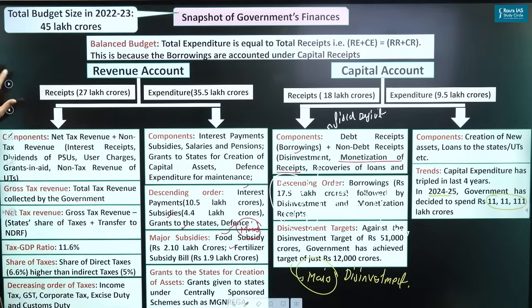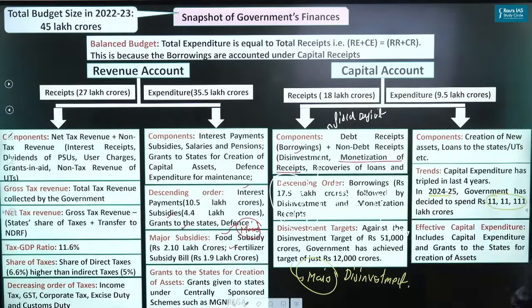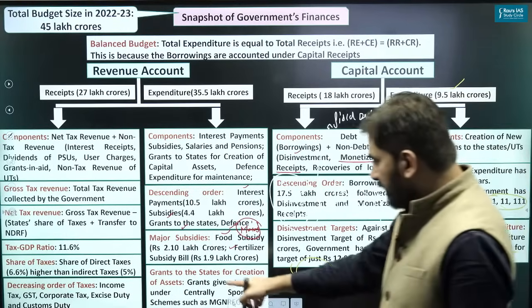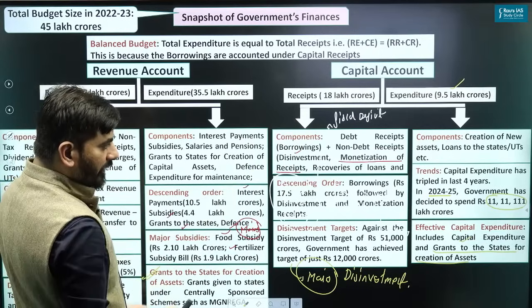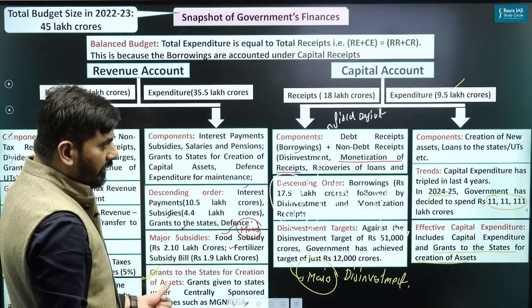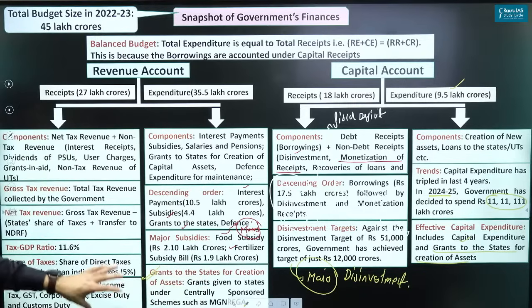And then we have a concept of effective capital expenditure. Effective capital expenditure means capital expenditure of the center, which is like 9.5 lakh crore, plus the grants which the center gives the states for creation of assets. This one is around 3. So you can see almost it is 12.5 lakh crore. This is how much money we are spending on the effective capital expenditure. Having understood this,